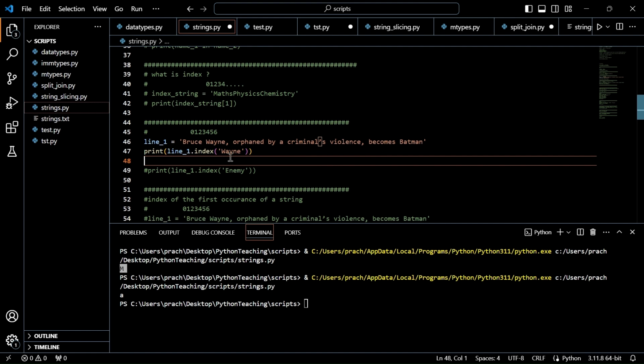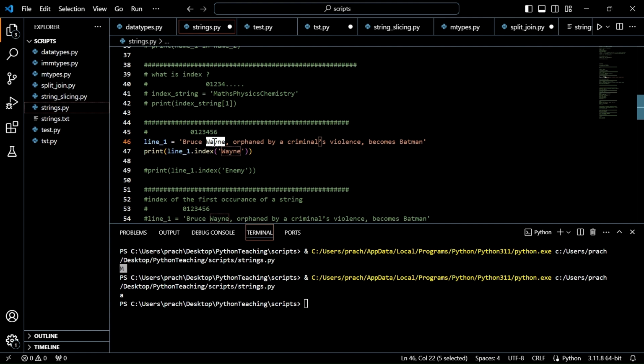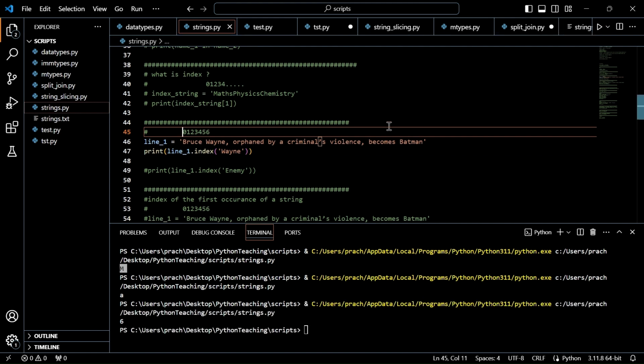What I want to find is whether a word that I am looking for is in this sentence, and if so, at what index it is present. If you can see, the word vein is available here as the second word. Now let's execute this and see what it gives us. It is giving us 6.